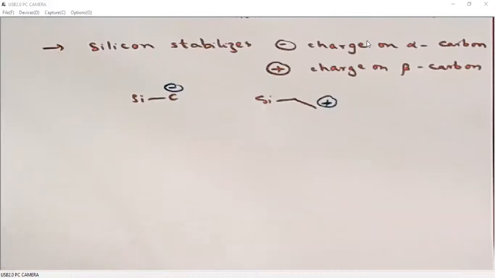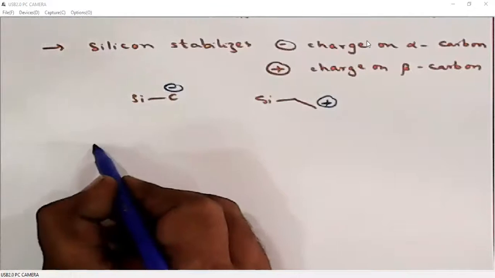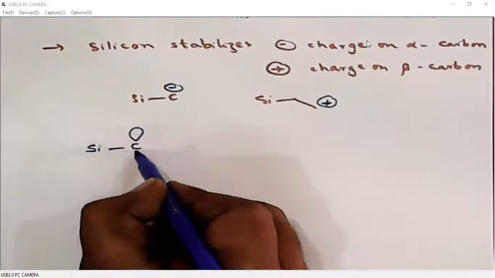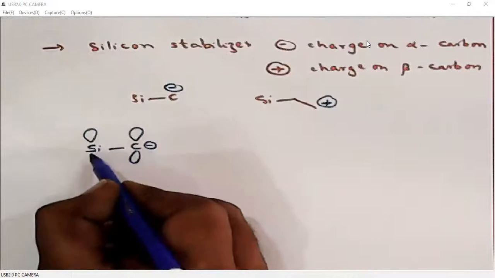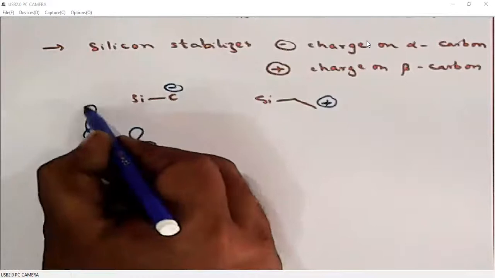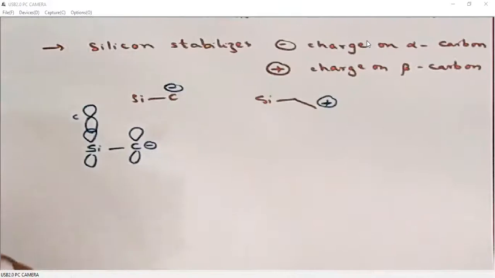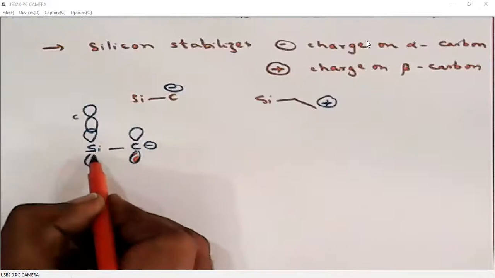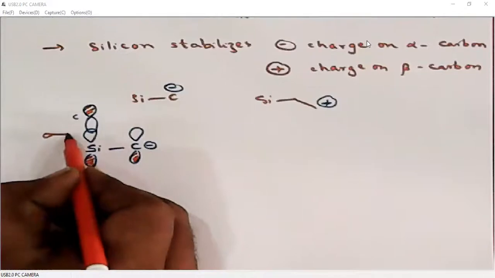Now we will look at why it is doing so. When we look at the molecular orbitals, we can clearly say why it stabilizes negative charge on alpha carbon and positive charge on beta carbon. This is another carbon. Now, for example, if I take these lobes like this,